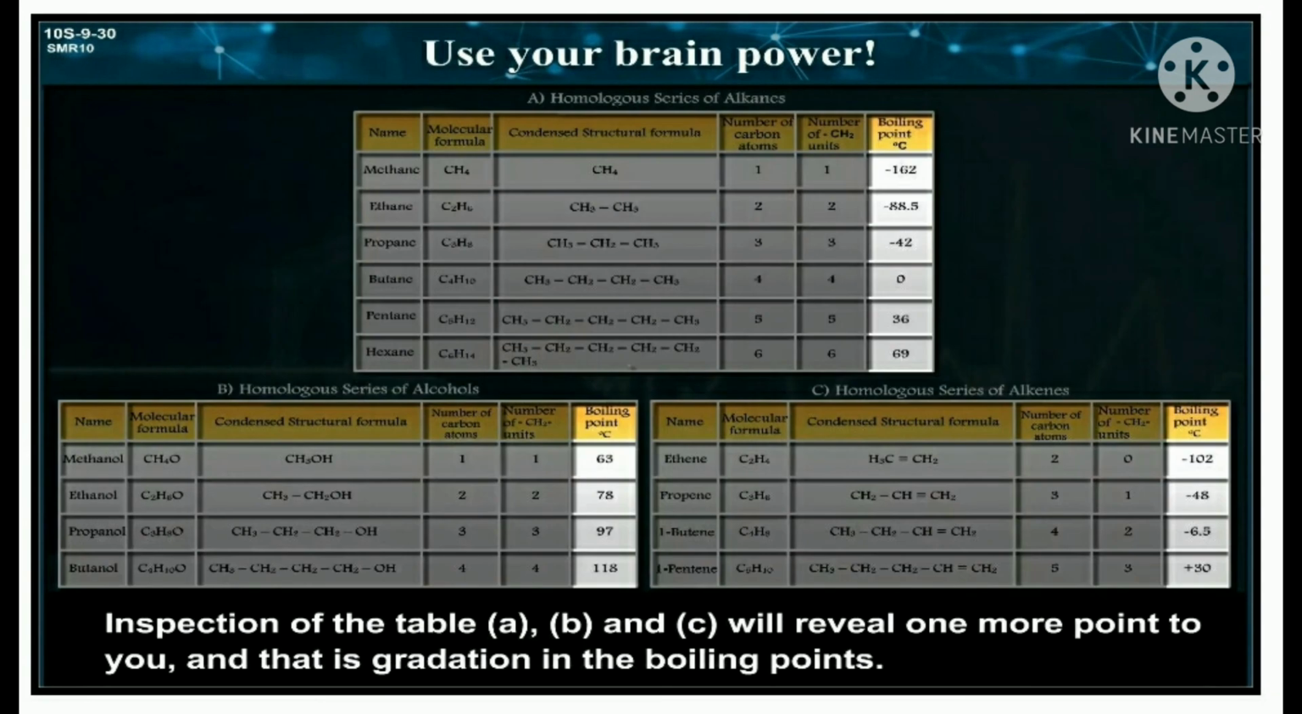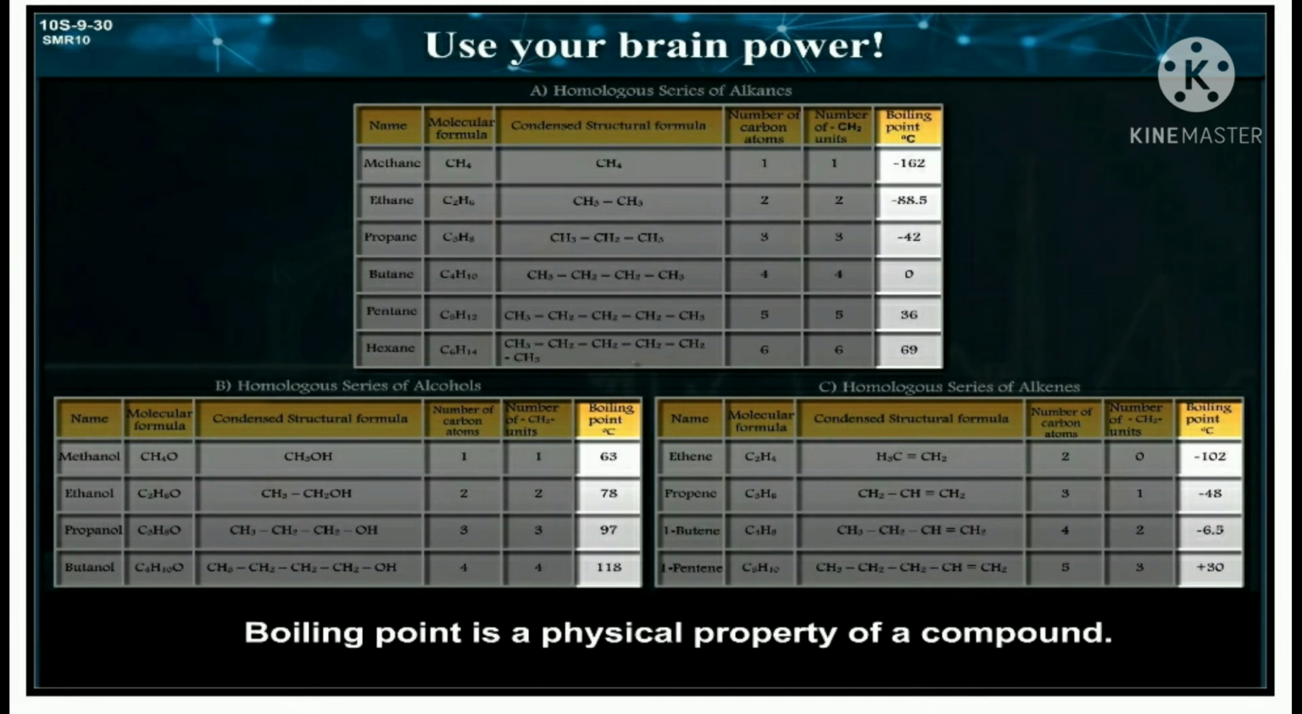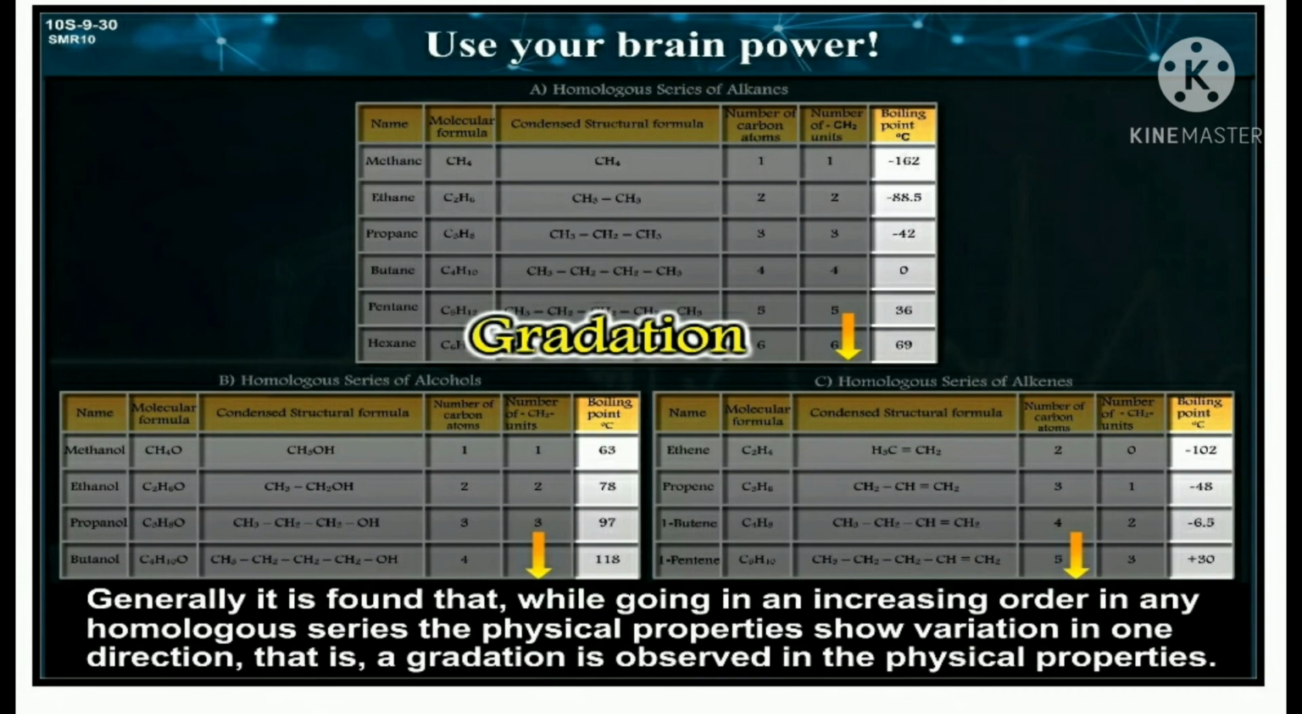Inspection of tables A, B and C will reveal one more point to you, and that is gradation in the boiling point. Boiling point is a physical property of a compound. Generally, it is found that while going in an increasing order in any homologous series, the physical properties show variation in one direction, that is, a gradation is observed in the physical properties.